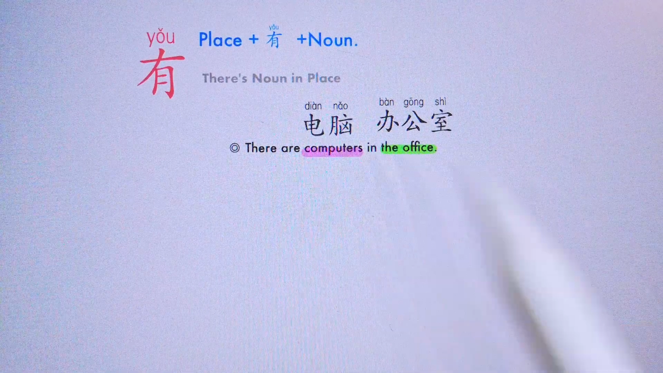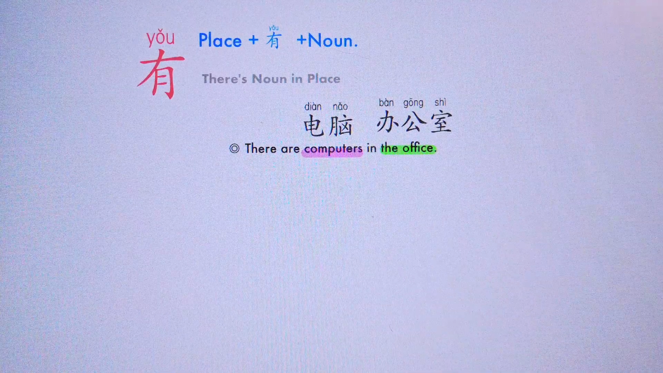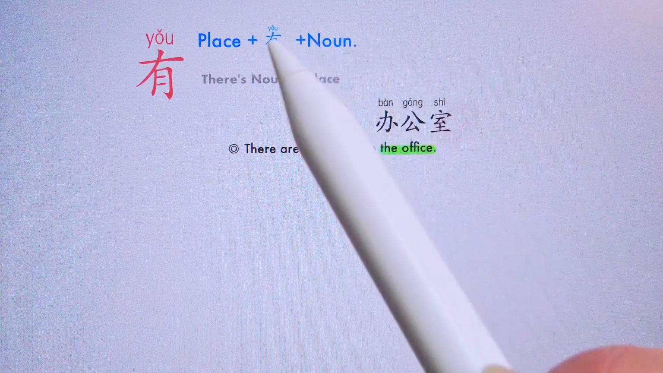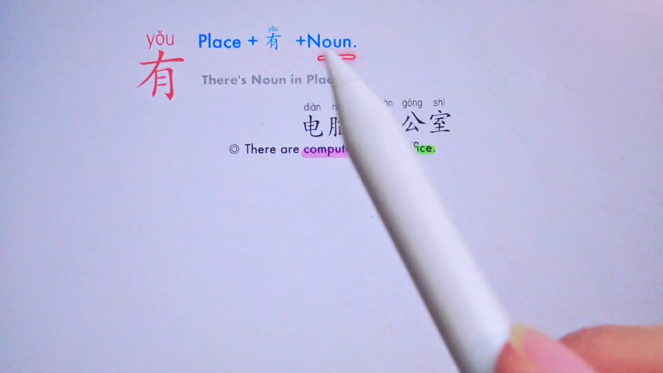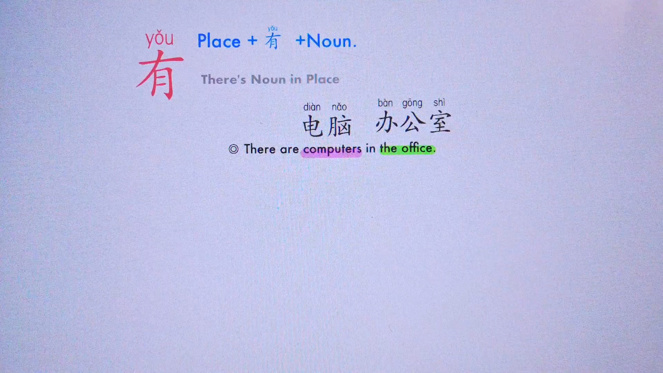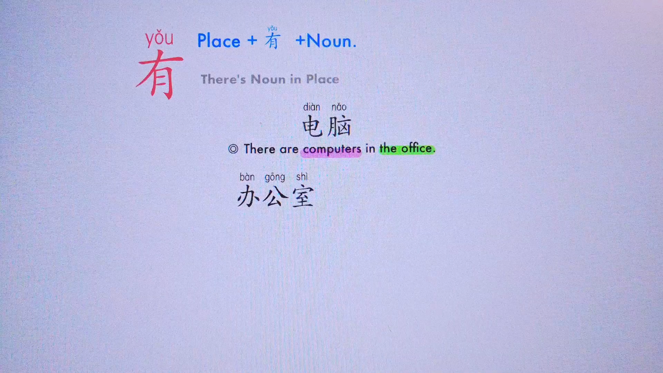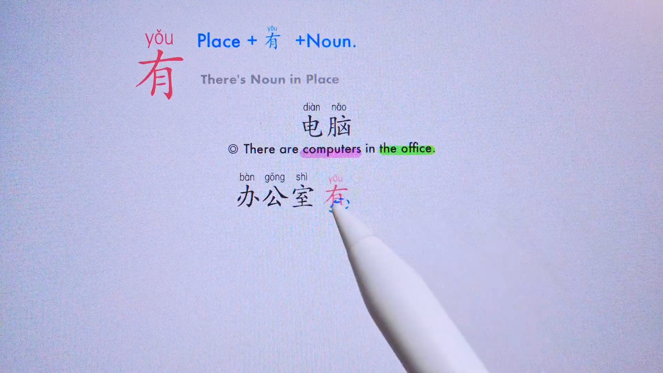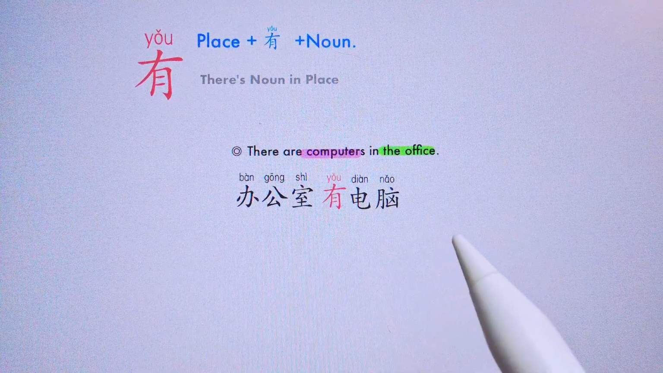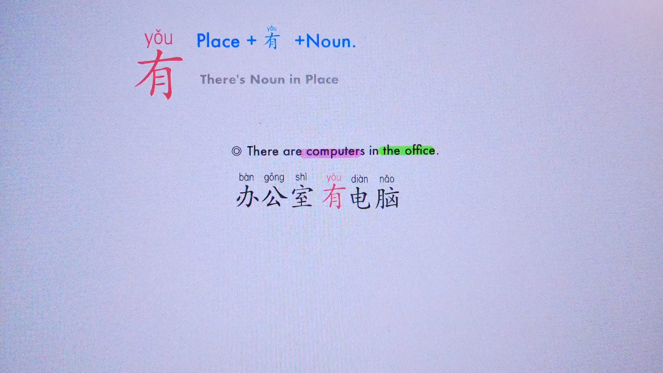Yes, 电脑. And to say there are computers in the office, we just need to say 办公室, the place, plus 有, and plus the noun, which is 电脑. So 办公室有电脑 is the sentence. Let's just make it here. 办公室有电脑. There are computers in the office.